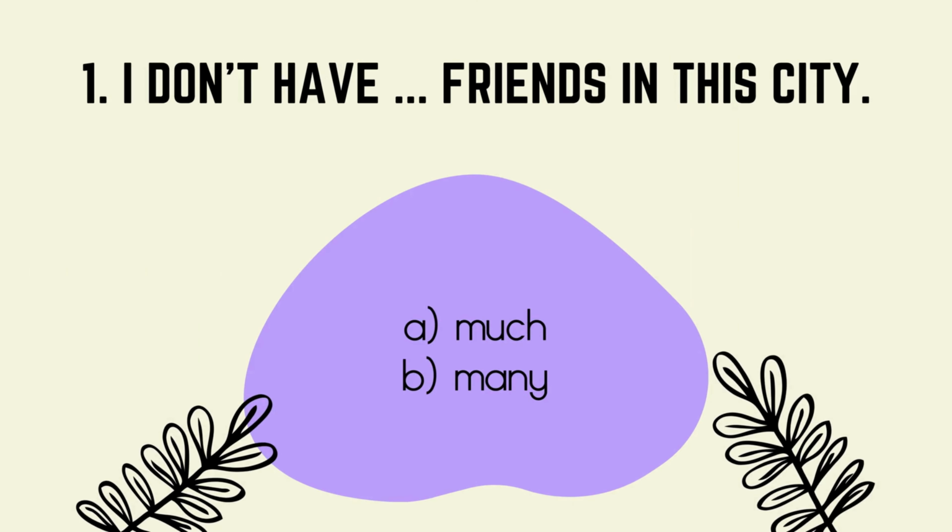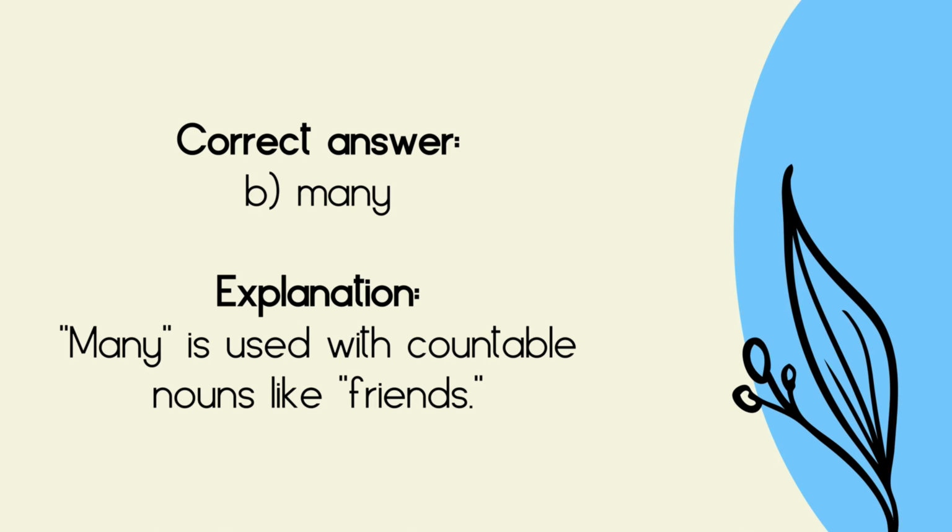1. I don't have friends in this city. A. Much. B. Many. Correct answer, B. Many. Explanation: many is used with countable nouns like friends.